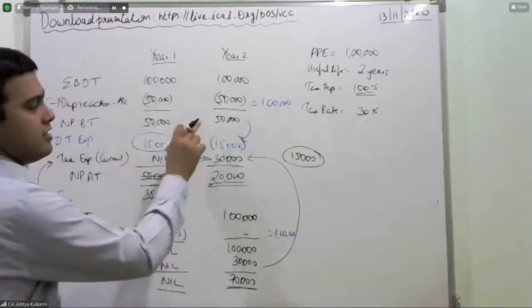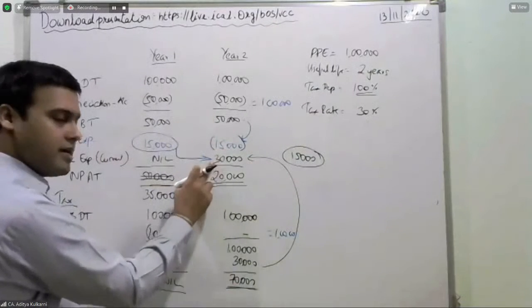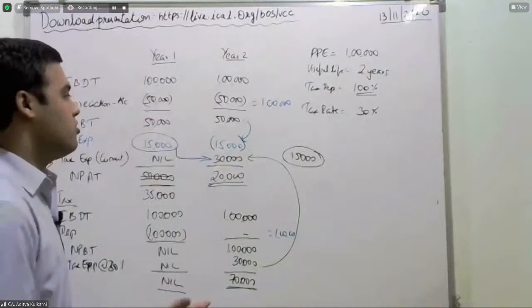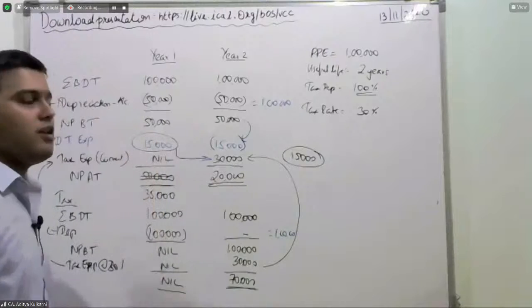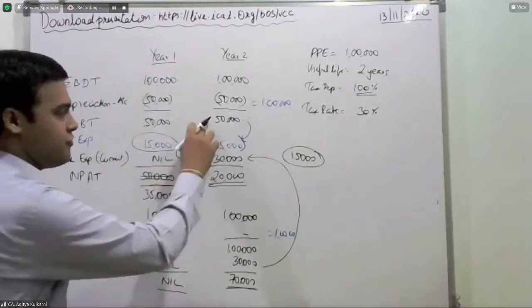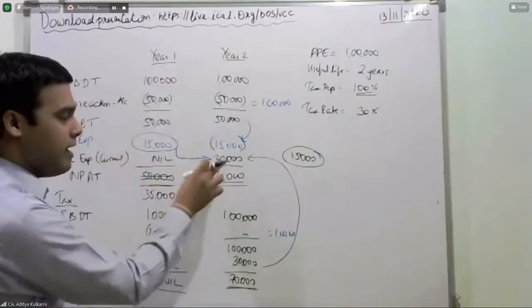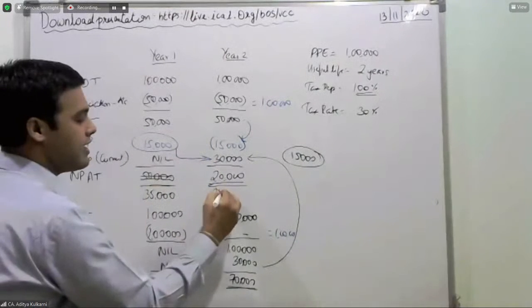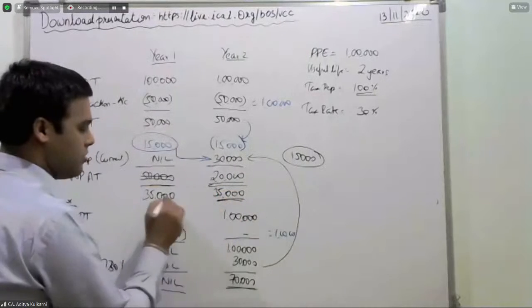In the next year, 50,000 minus 30,000 tax expense you will definitely show. But you will also show a reversal of 15,000. So 50 minus 30 minus of minus 15, that means plus 15. So that will again give you 35,000 rupees.